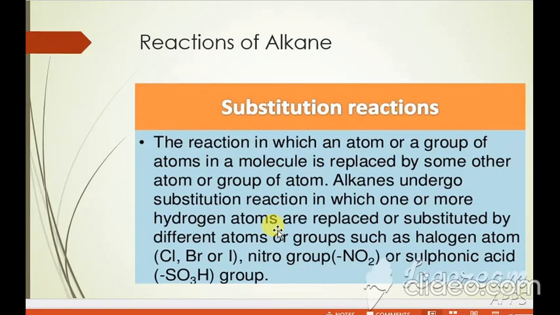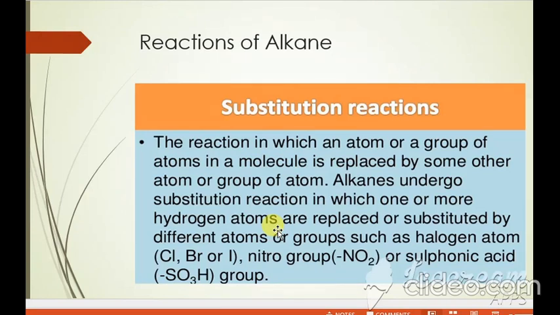Alkane is also called paraffin. Paraffin is less reactive, showing fewer reactions. Why does it show fewer reactions? If you look at the picture of the structure of CH4, the carbon has 4 electrons in its outermost shell, and its valency is satisfied with the hydrogens. There is no site, there are no free electrons to react further. So these are called less reactive compounds.